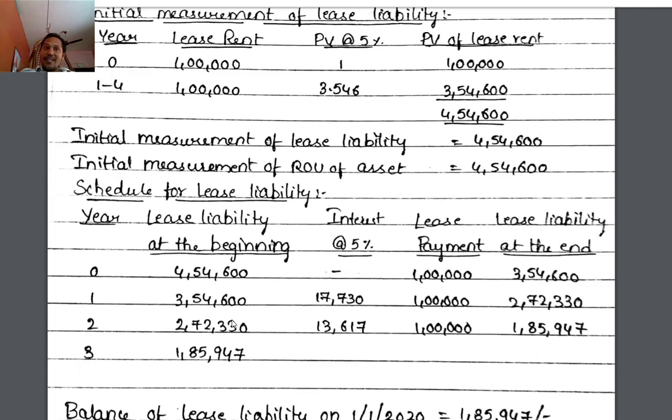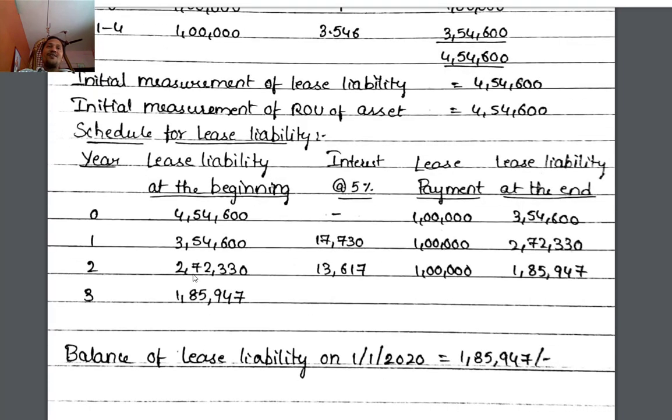So for 2020 beginning, 1,85,947 is the balance lease liability. So we arrived at initial lease liability, 3 years period completed, 3 payments completed. For that, we adjusted the lease payments. Then the balance comes to 1,85,947.